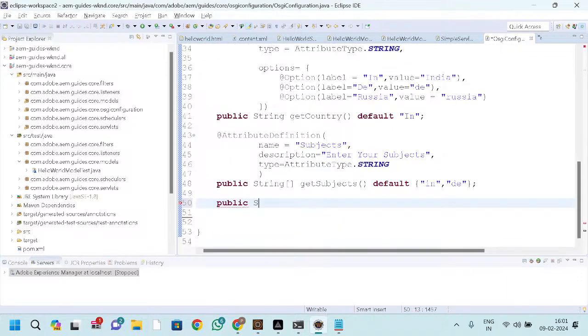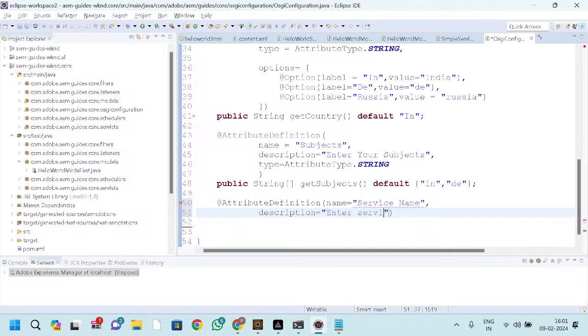So add the service name. How can we do these things? Attribute definition, and here you need to mention the name. Here, service name. Second, description: enter service name.